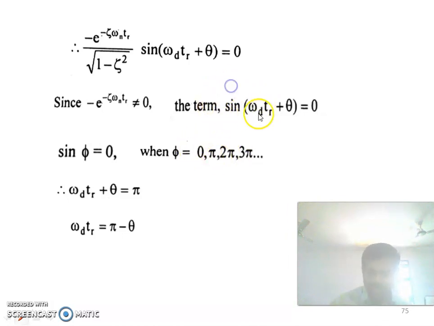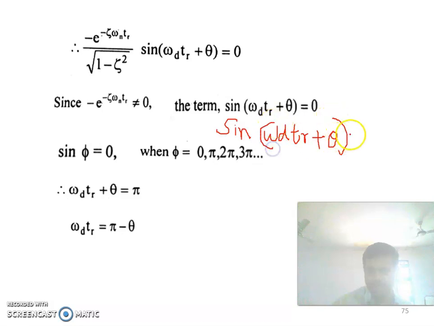So sin(omega d tr plus theta) is equal to sin pi.